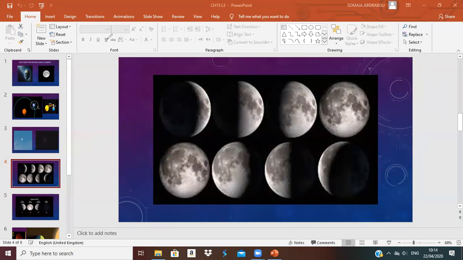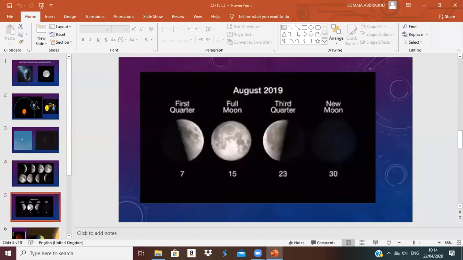Okay, here it is also the phase. I have first quarter, full moon, third quarter, new moon. It takes maybe 27 to 29 and a half days. So I have the new moon. In the new moon, maybe a very, very small part of the moon is lit, or no part is lit. We cannot see it with our eyes.